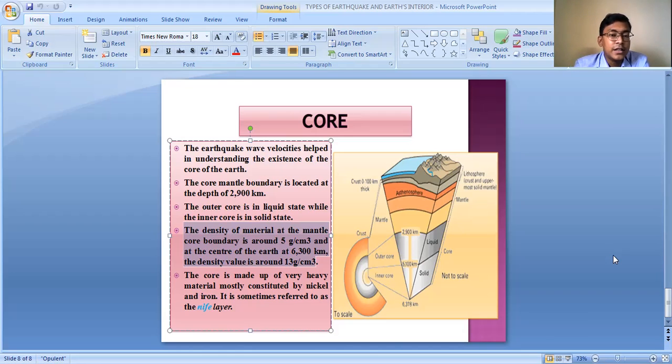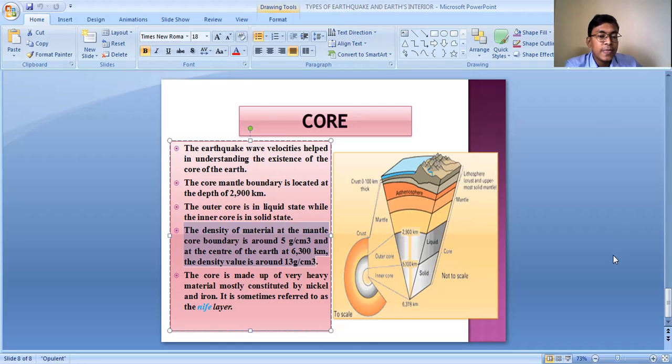In the crust the density was almost 3, in the asthenosphere around 3.4, at the mantle-core boundary around 5, and at the center around 13. That means the materials forming the different layers of the earth become denser as we reach the interior.